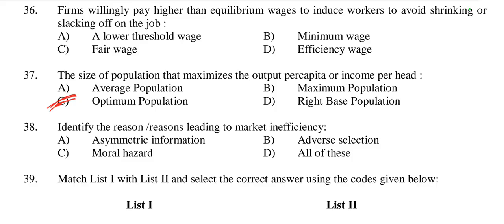It is the level at which resources are used efficiently to achieve the highest standard of living and economic productivity without overuse or underuse of resources. So it is called optimum population, option C.